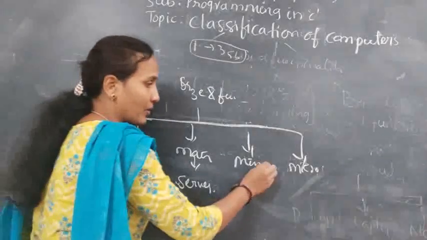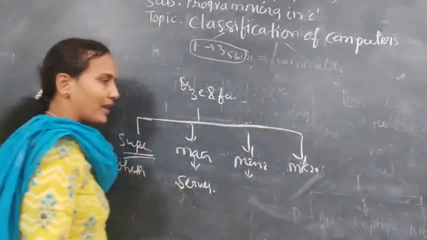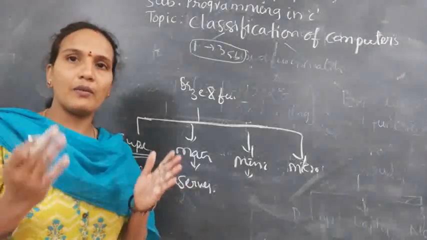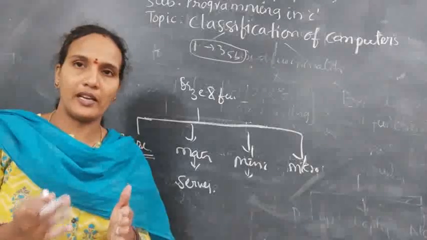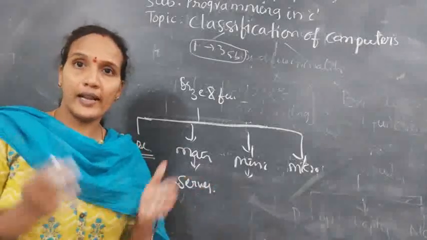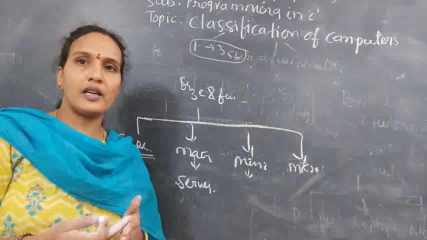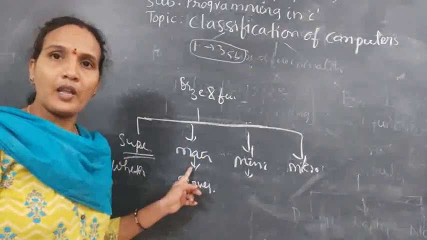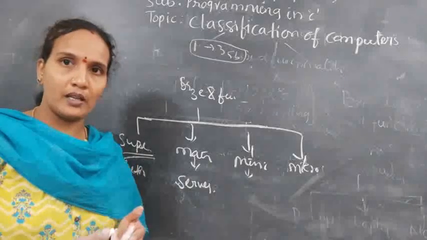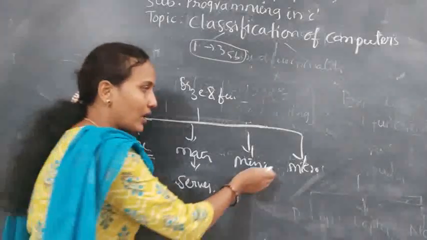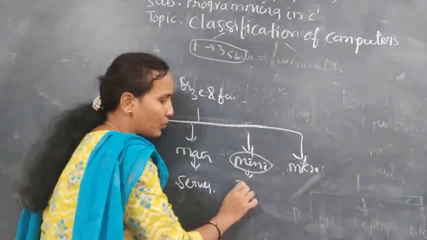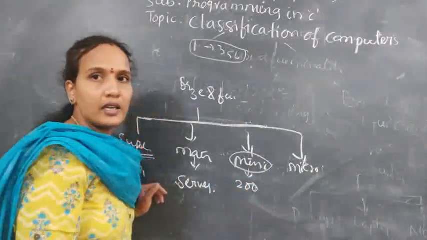And a mini computer in a small organization. Example, we have an organization, we'll take one example. State Bank of Hyderabad is there. One centralized bank is there. Where is the centralized State Bank actually? In Koti it is there. So that is called a mainframe. And whatever State Bank of Hyderabad in Mehdipatnam is using, that will come under the mini computers. Okay? Here up to 200 users can access the data, use the system.